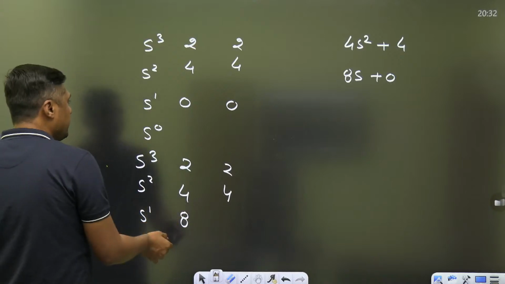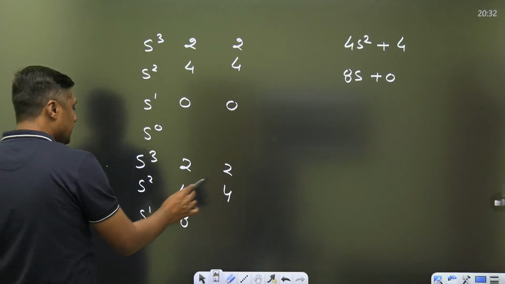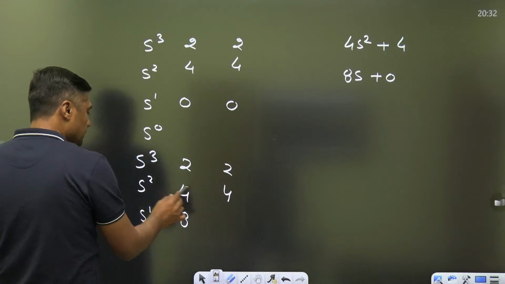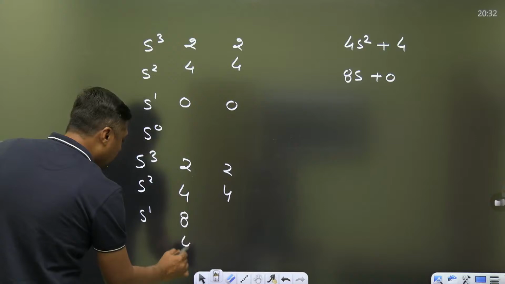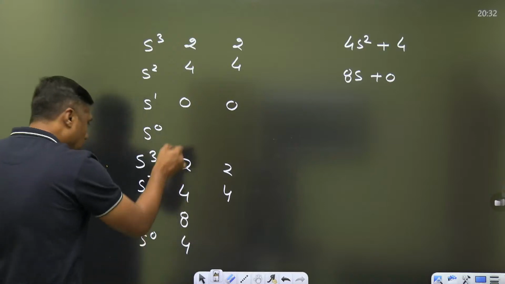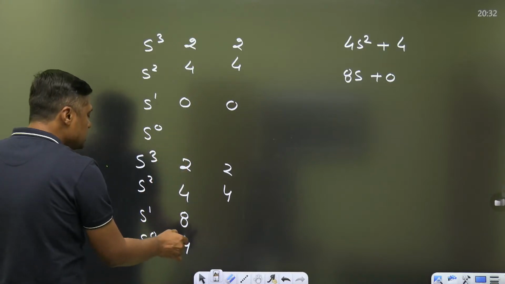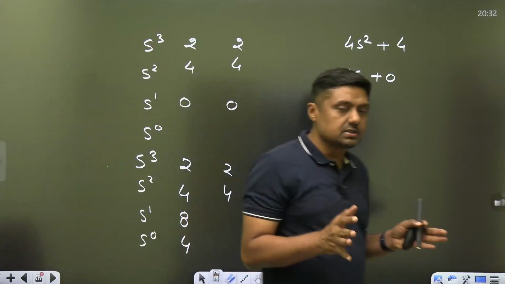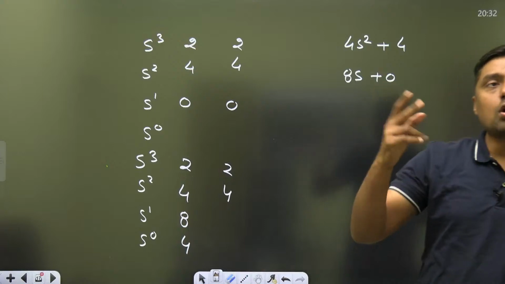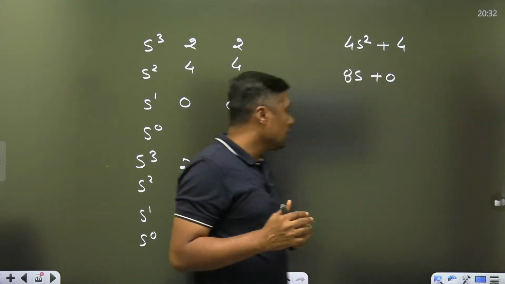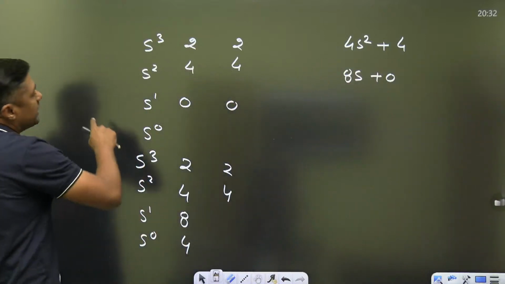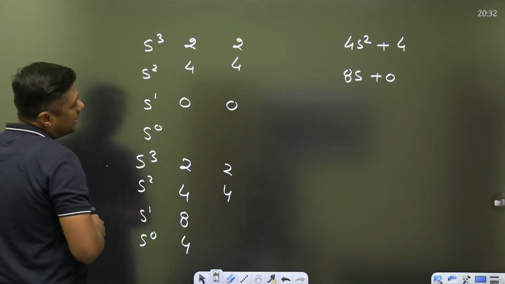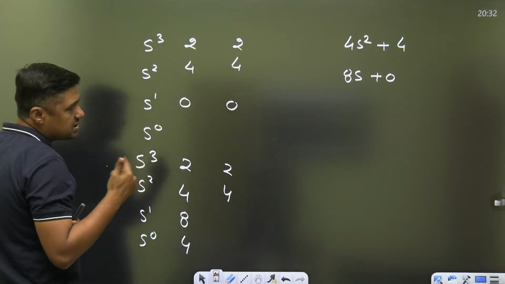Now it is positive, and after that 8 into 4, that is 0, divided by 8, you will get the 4. So what about the first column? There is no sign change. Means the third root is on the left hand side, and because we are getting this 0, 0, that's why two roots on the imaginary axis.